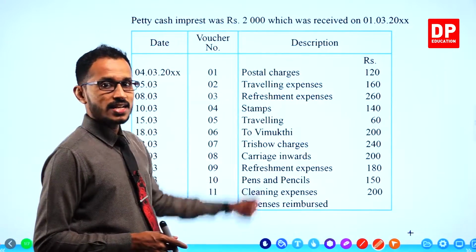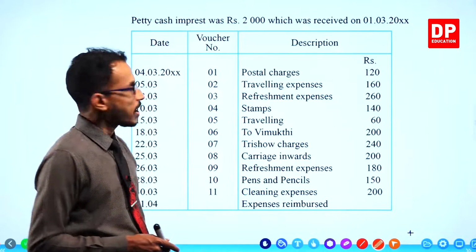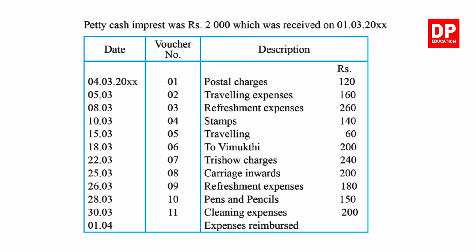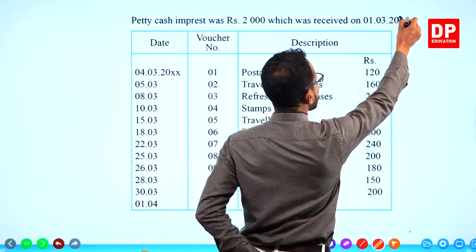Let's see. This is an example. What's given here? It says petty cash imprest was 2000, which was received on 1st March 2021. All right.